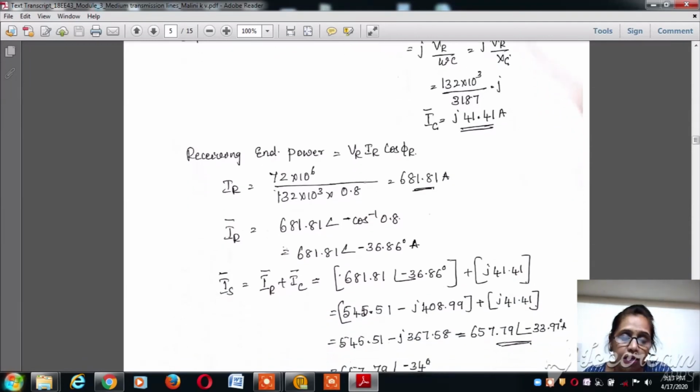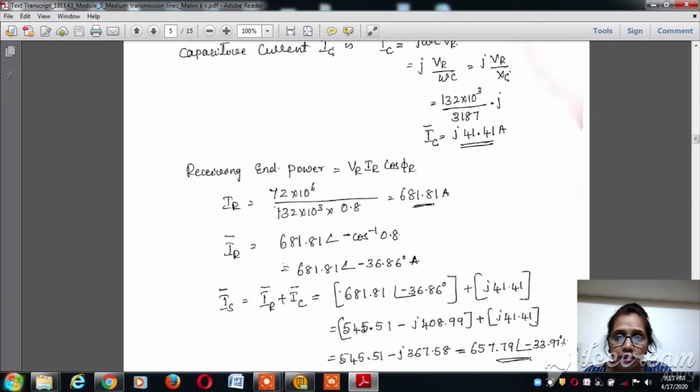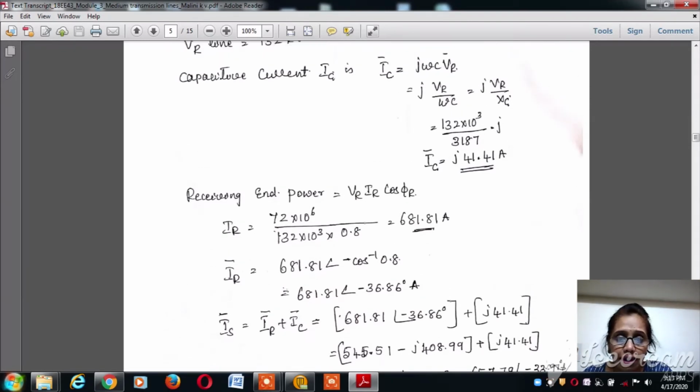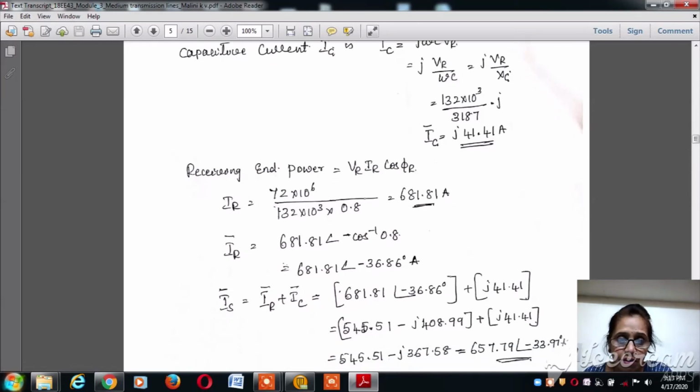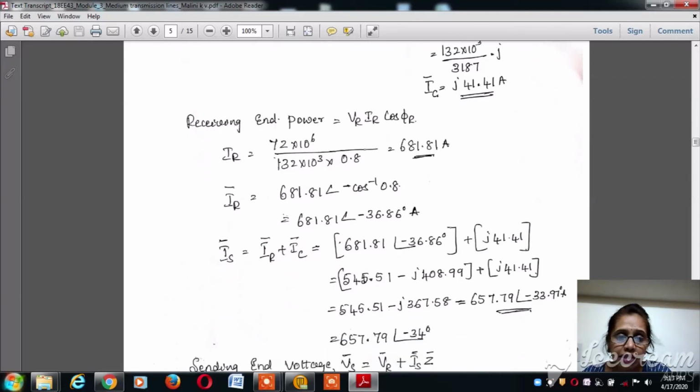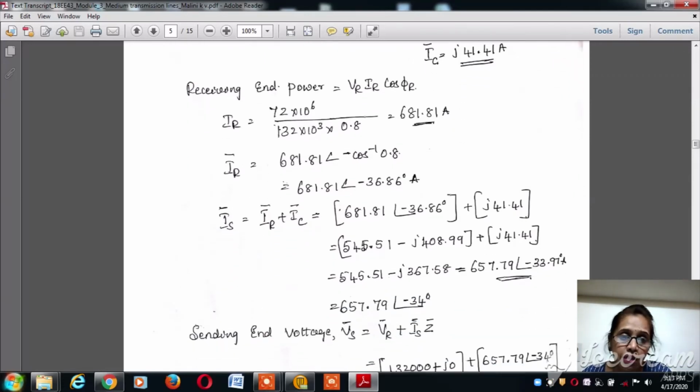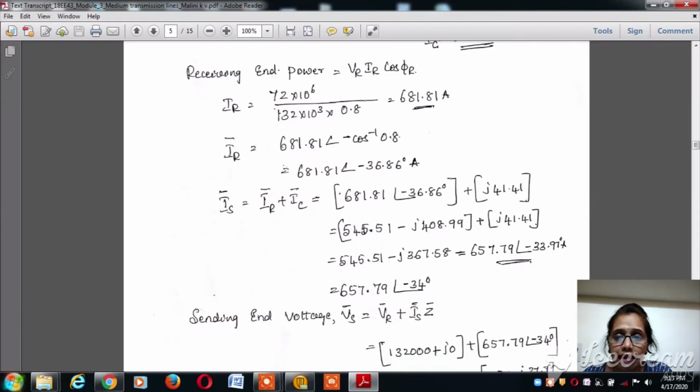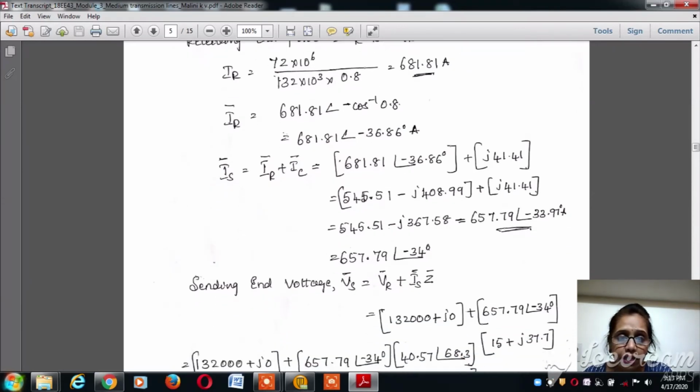Now the receiving end power can be calculated because we know VR and IR into cos phi r. So IR is equal to the receiving end power divided by VR into cos phi r. The receiving end power is given as 72 megawatt, that is 72 into 10 to the power 6 divided by VR, which is 132 into 10 to the power 3, into cos phi r, given as 0.8. Calculating, we will get 681.81 amperes.